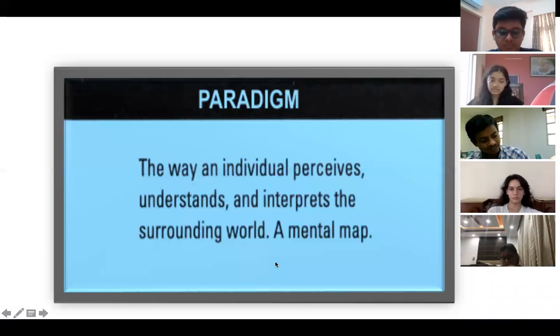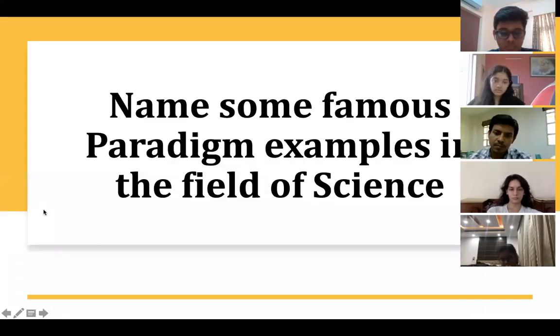The way you individually perceive, understand, and interpret the surrounding world is very important, especially for science children. For science, here it comes connected with your personal knowledge. How you perceive, understand, and interpret the world, that makes the knowledge in science.